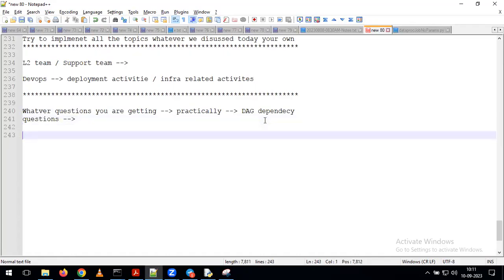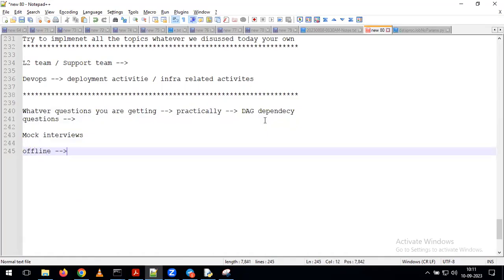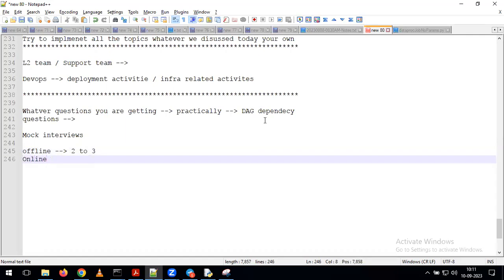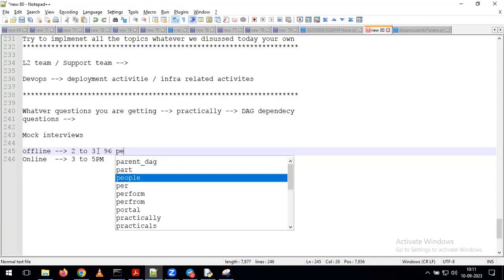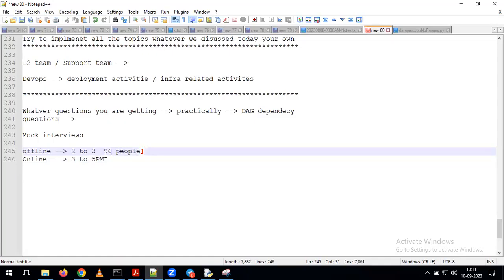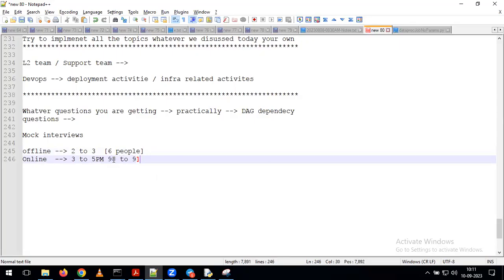Another thing is, today we are having the mock interviews only. Coming to offline people, I will take the mock interviews between 2 to 3. And coming to online people, whoever gave their names for online, I will take the mock interviews from 3 to 5 p.m. This is the schedule. For offline, around 5 to 6 people gave their names. For online, around 8 to 9 people gave their names.